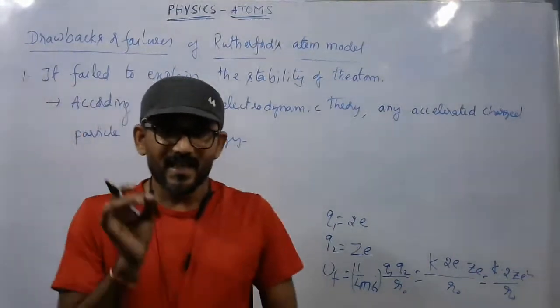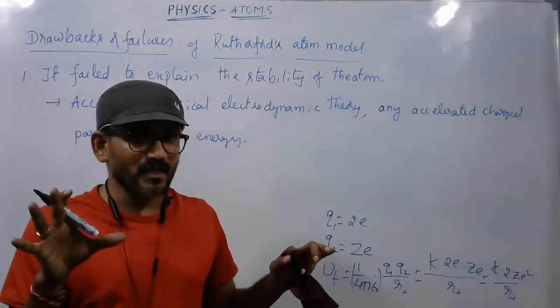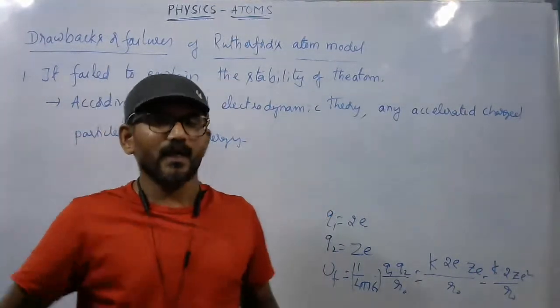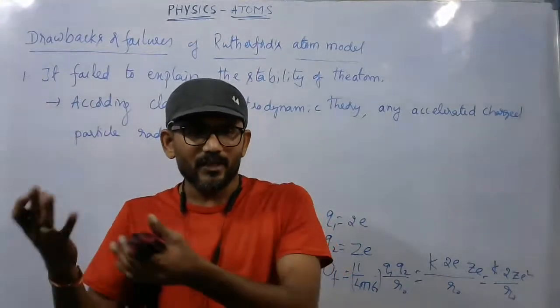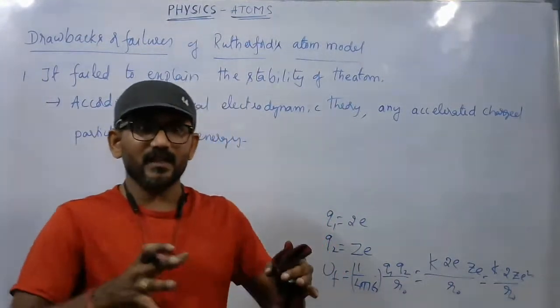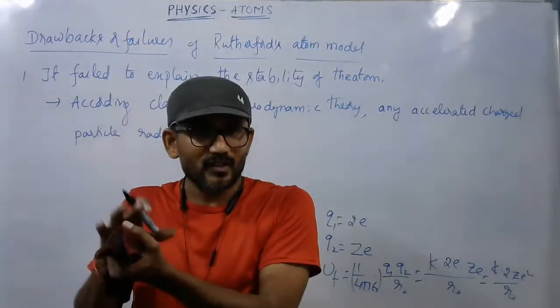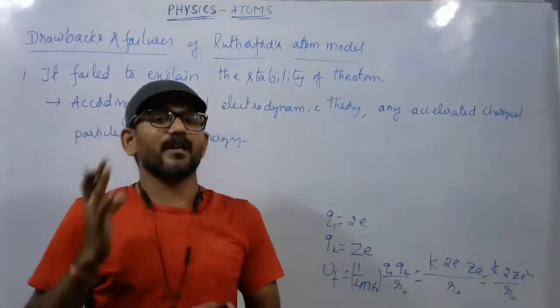Remember one point. This point is not proposed by Rutherford. It is according to some other theories. Based on those theories, this is how the atomic structure is, but this was not explained by Rutherford.